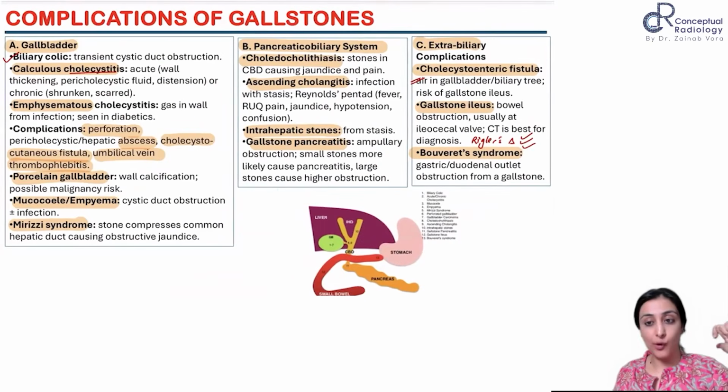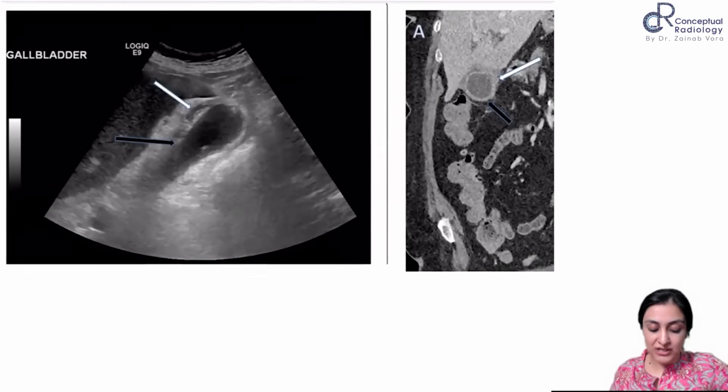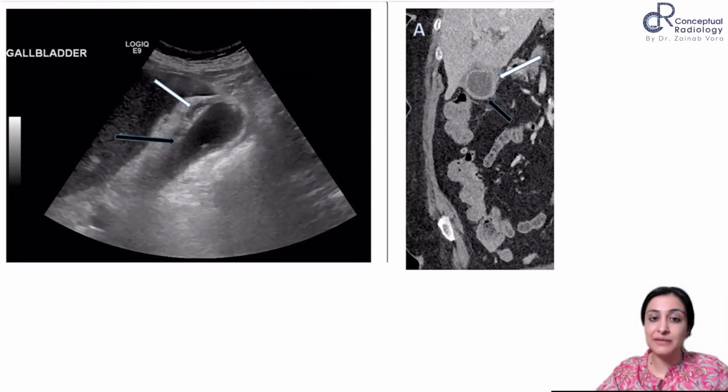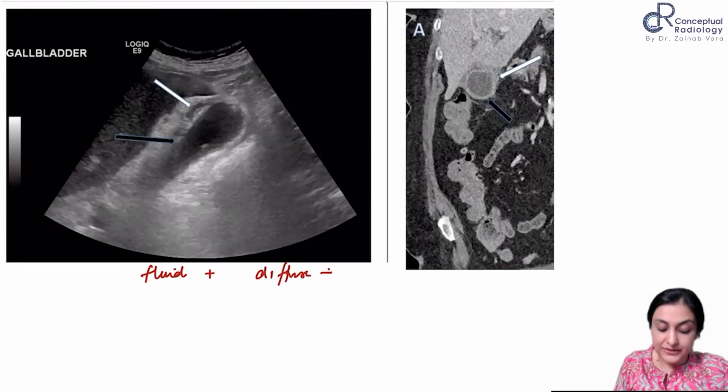So now we'll see all of these cases and images. You tell me what you are thinking of, right? So look at this image. What is the pattern, first of all, that you are seeing here? Can you all visualize how there is a diffuse wall thickening? Yes, there is diffuse wall thickening. That's the first thought that should come: which three does it fit into? With pericholecystic fluid, right? You can see these fluid collections. You can see diffuse wall thickening.